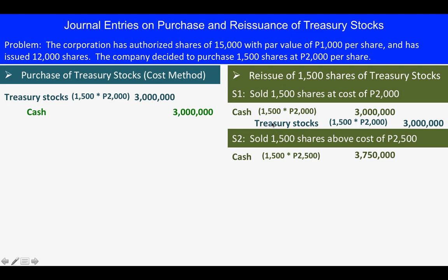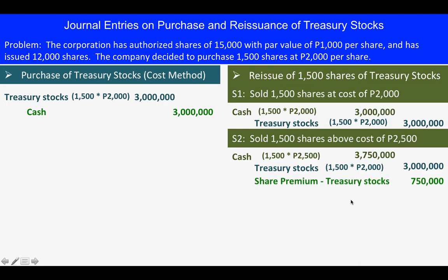And we will credit treasury stocks at cost, still at 3 million. So the difference will now be your share premium from treasury stocks, so 750,000.